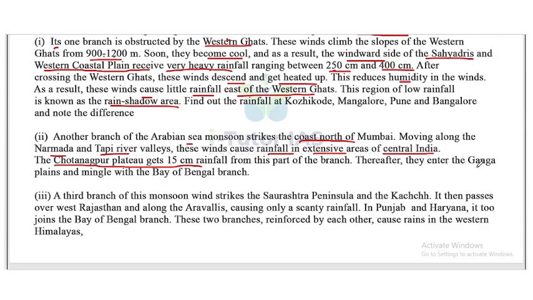Thereafter, they enter the Ganga plains and mingle with the Bay of Bengal branch.